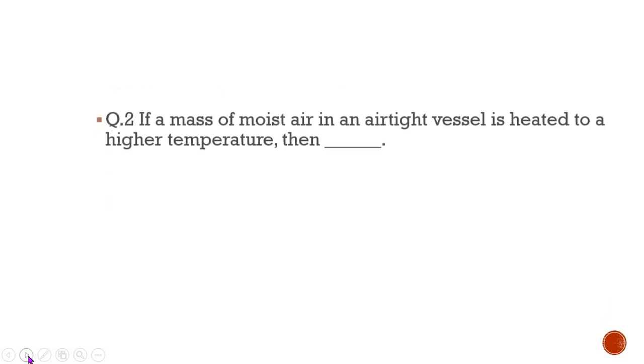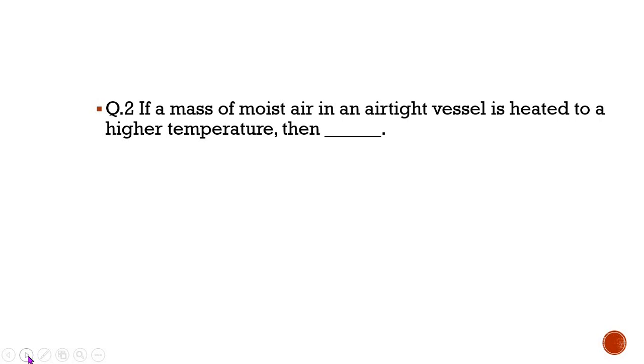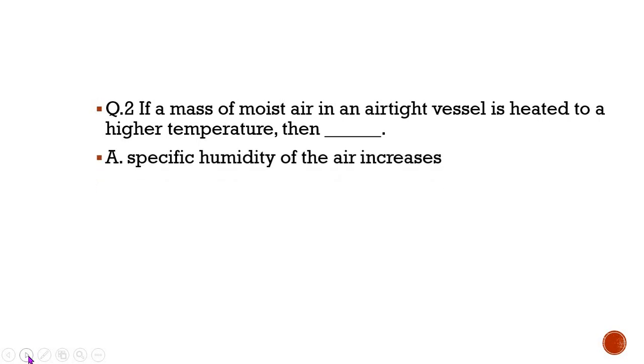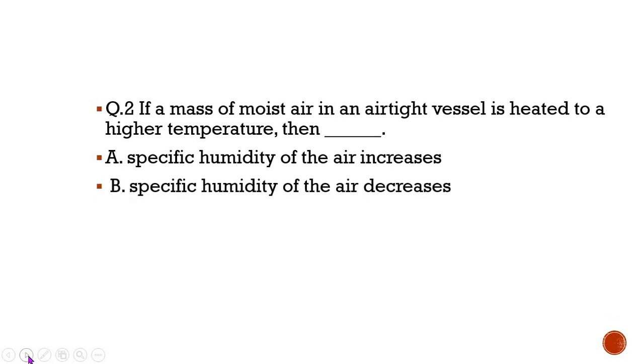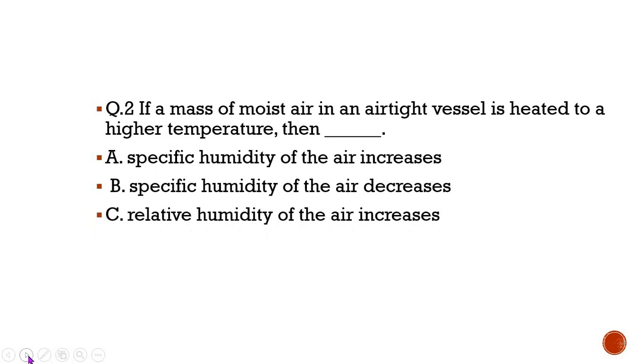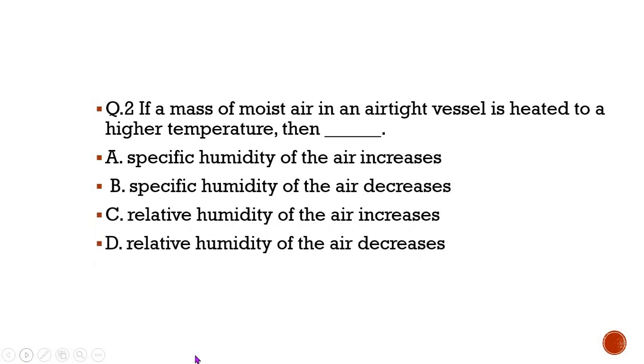Next question in front of you is, if a mass of moist air in an airtight vessel is heated to a higher temperature then dash dash. The four options are: specific humidity of the air increases, specific humidity of the air decreases, relative humidity of the air increases, relative humidity of the air decreases. And the correct option is D, relative humidity of the air decreases. That is, if a mass of moist air in an airtight vessel is heated to a higher temperature, then the correct situation is that relative humidity of the air will decrease.